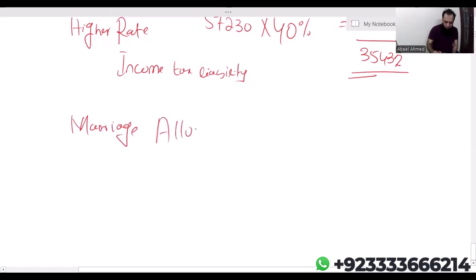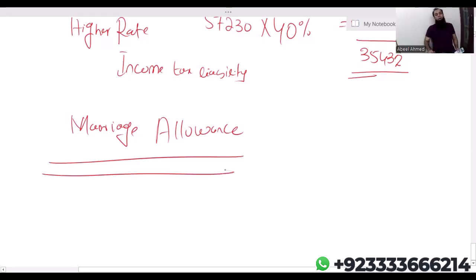How this marriage allowance works, what it is, I'll show you. Marriage allowance, how it works. Obviously, to get the marriage allowance, number one condition is marriage. Without that, marriage allowance is not possible.